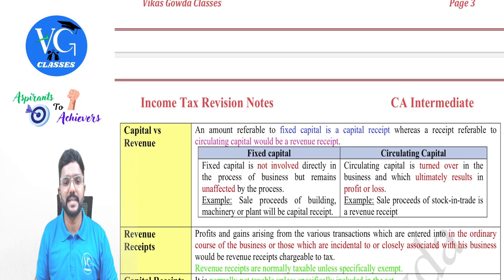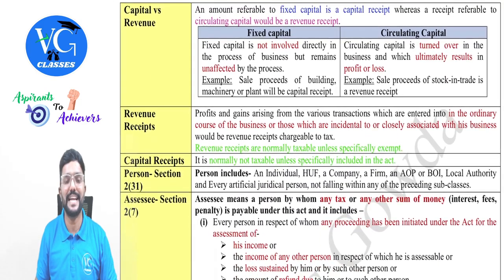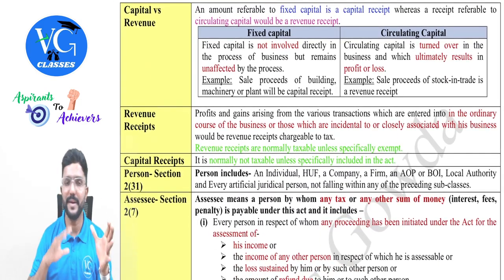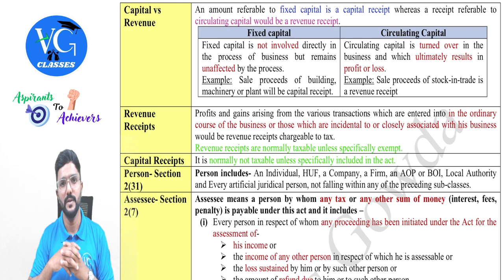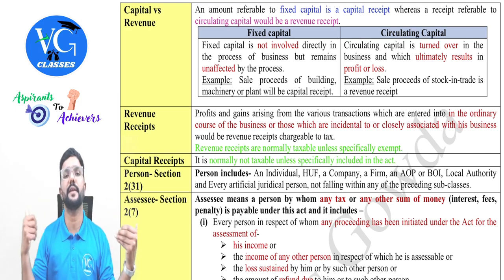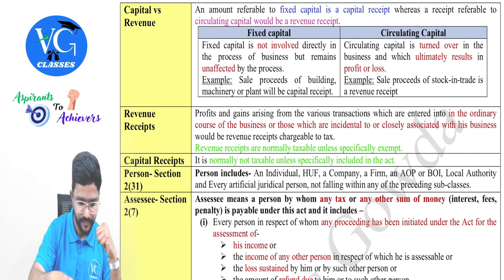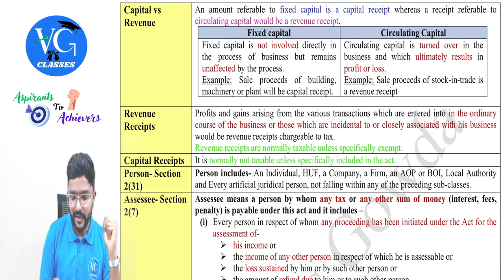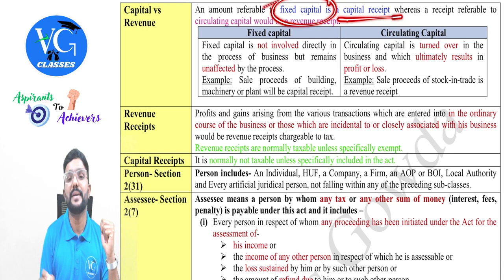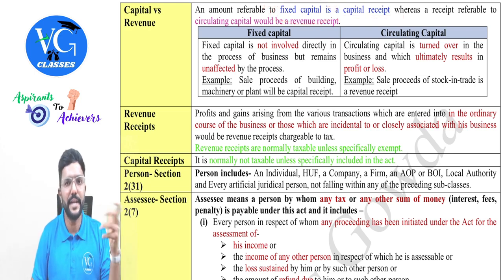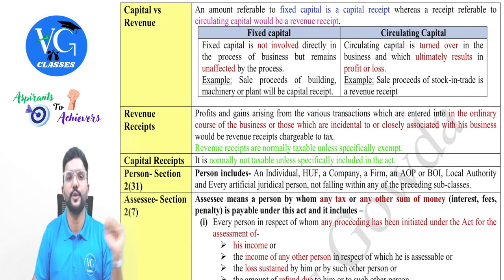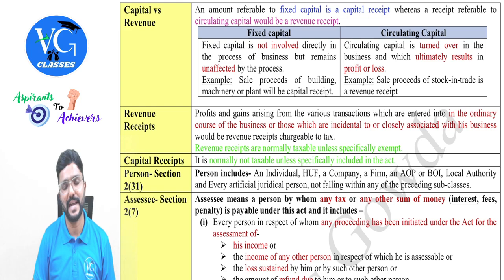Now, sir, what is capital? What is revenue receipts? Guys, it is actually an accounting topic. What is capital? What is revenue is not defined under the income tax law, but it is a part of your syllabus. So you should know the difference between capital and revenue receipt. What is it? We will see. An amount which is referable to fixed capital, we call it as capital receipt, which doesn't change in the ordinary course of business. Sir, due to day-to-day operations, will this capital change? No. I can call it as like fixed capital, guys.